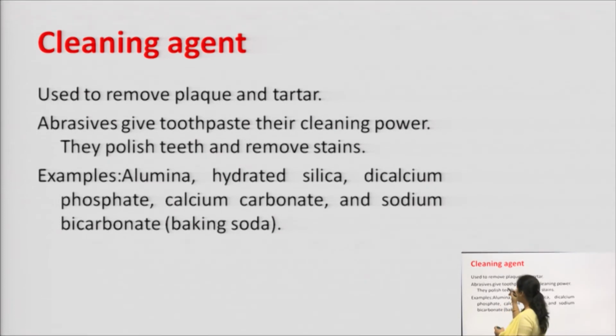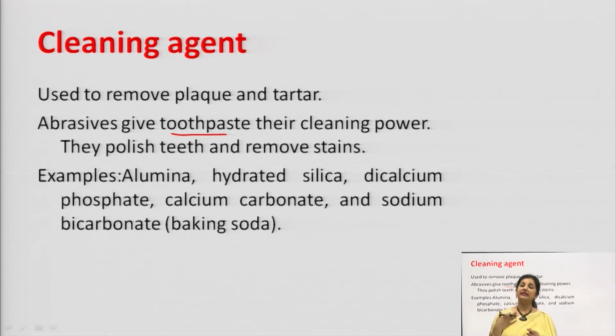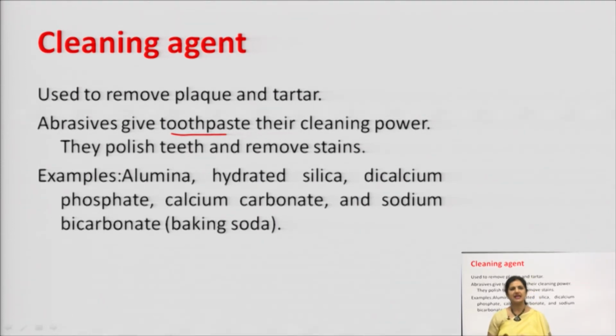Abrasives that are added to the toothpaste give their cleaning power. What do they do? They polish the teeth and they do the cleaning. They clean the stains which are formed on the tooth surface. Examples of the cleaning agent include alumina, hydrated silica, dicalcium phosphate, calcium carbonate and sodium bicarbonate, which is also called by the common name baking soda.